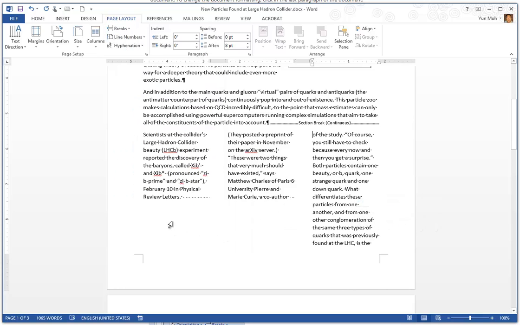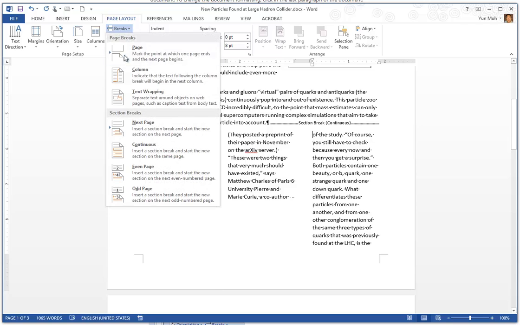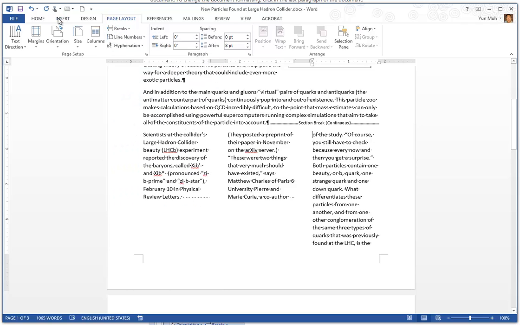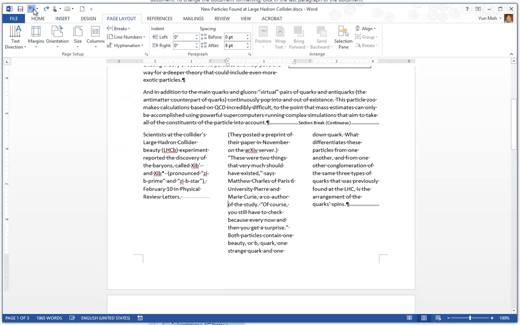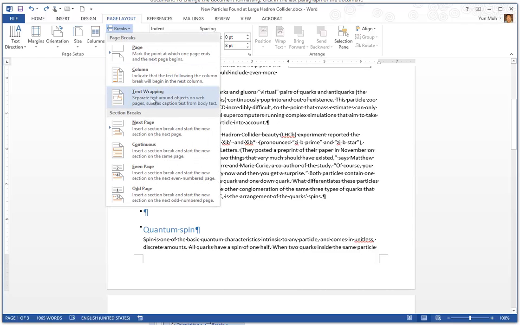Okay. So anyway, in this way, you have some control over how much real estate you can add. So you can put pictures or tables and things like that. So that's the column break using columns. Once you have the columns set up, then you can use the column breaks. All right. So let me just undo that part here. All right, so back to original, and let's talk about text wrapping.